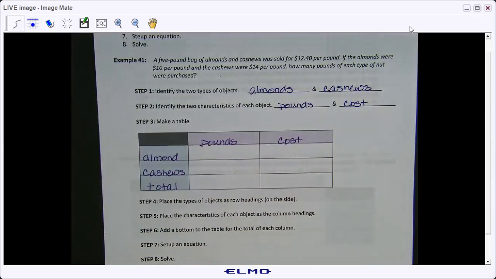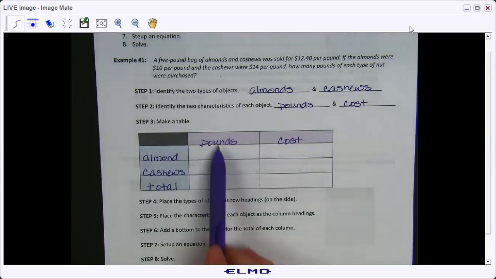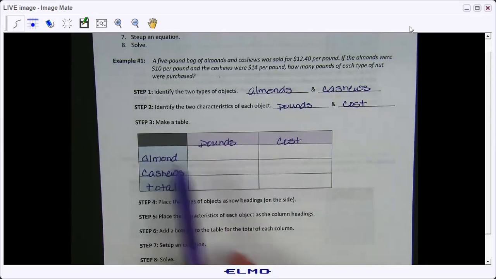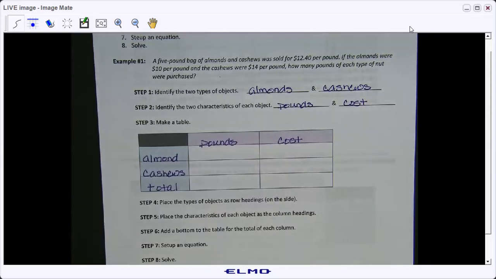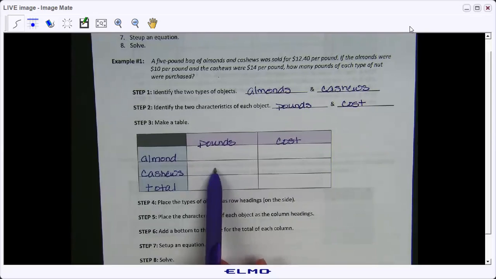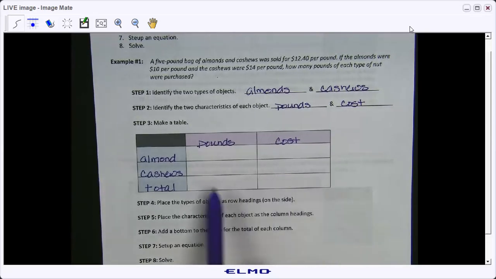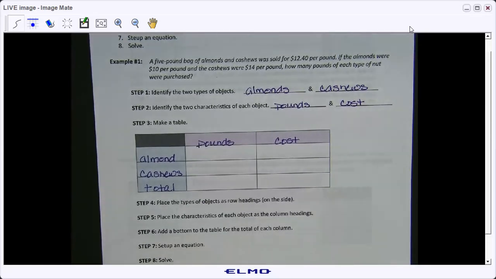But now we have to fill in the rest. The rest are going to be expressions representing the pounds of almonds, the cost of almonds. And then we're going to do the pounds of cashews and the cost of cashews. And then we're going to do the total of pounds and the total of cost. So let's look at this.